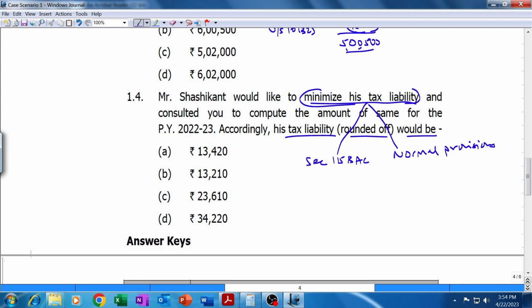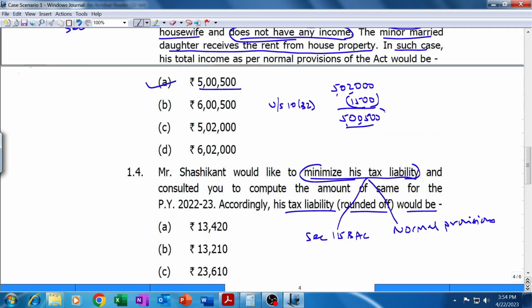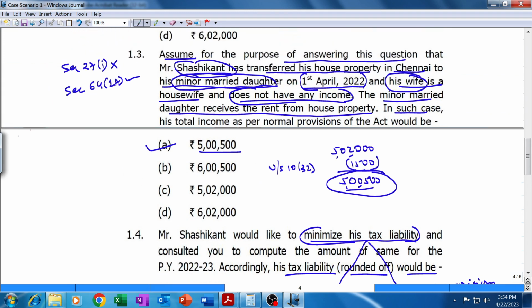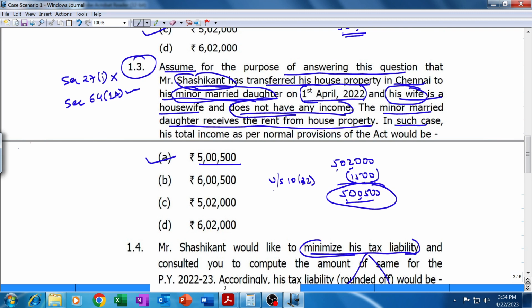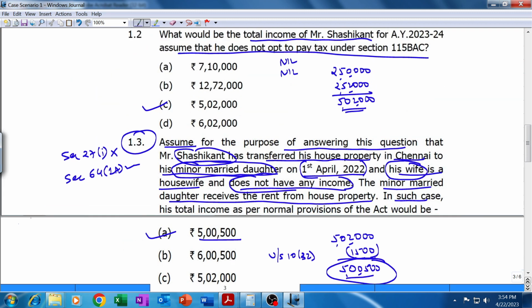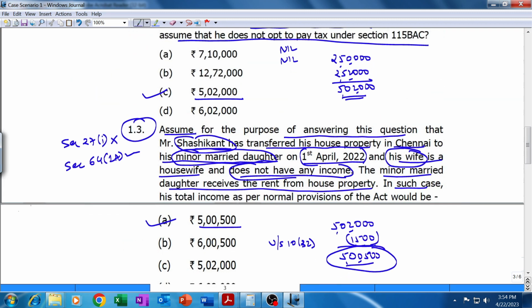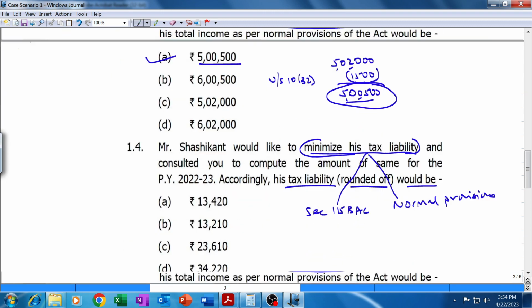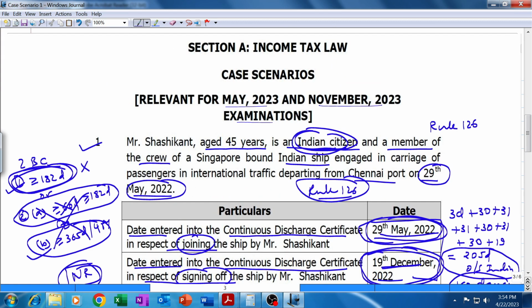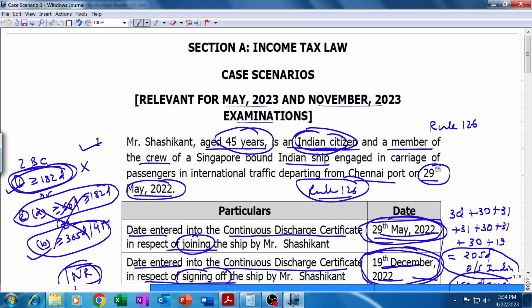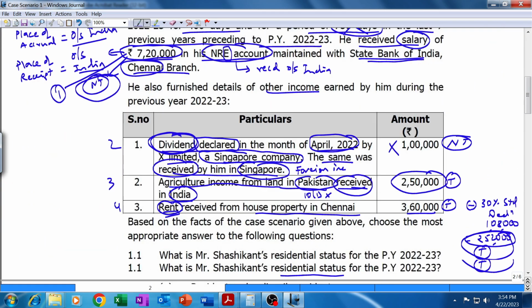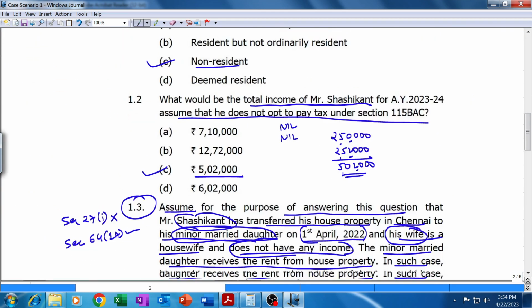His income is 5,02,000. Income is not 5,500. That answer is only for the purpose of 1.3. Otherwise, his answer is 5,02,000 as we calculated in 1.2. Now, if his income is 5,02,000, how old is he? It is given in the first line that he is aged 45 years. That means the basic exemption limit will be 2,50,000 for him. Let's calculate it out.